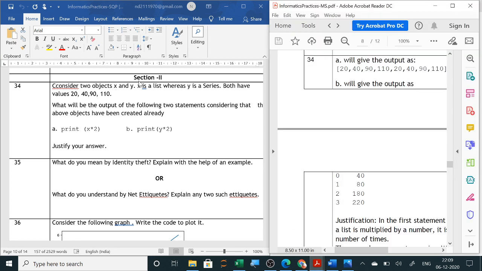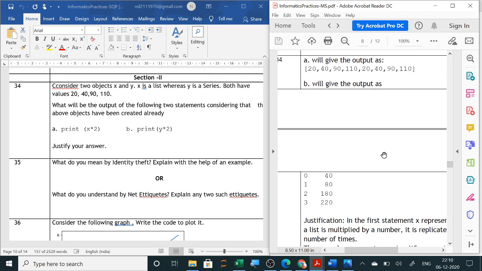So you can see here section 2 part B. Consider two objects x and y. X is a list whereas y is a series. Both have the same values given. Now for a list, when you multiply by star 2, it will repeat, that is, repetition will be there. So here 20, 40, 90, 110 will print 2 times in square brackets. You can see the answer here, 2 times in square brackets.